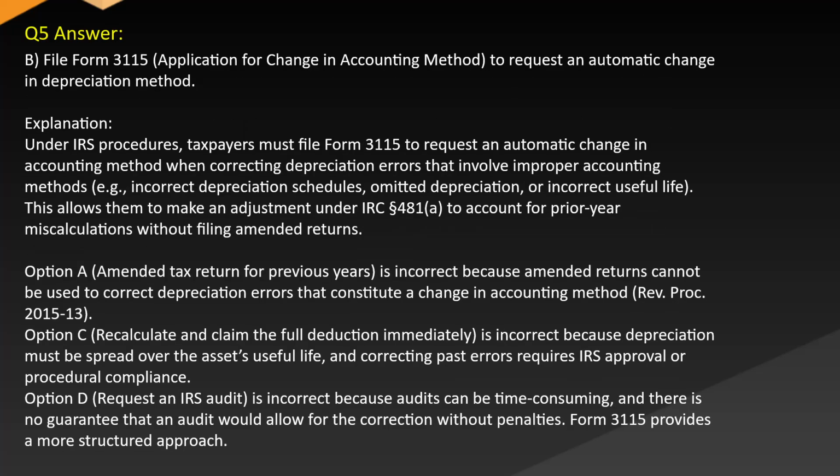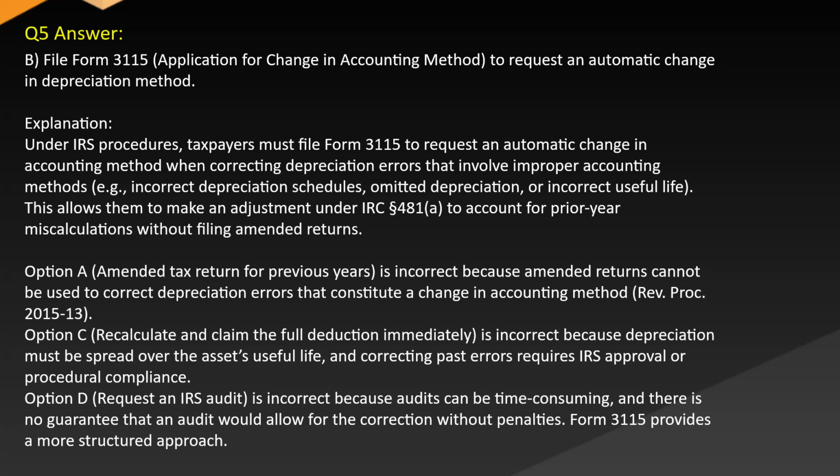Answer: B. File Form 3115, application for change in accounting method, to request an automatic change in depreciation method. Explanation: under IRS procedures, taxpayers must file Form 3115 to request an automatic change in accounting method when correcting depreciation errors that involve improper accounting methods, e.g., incorrect depreciation schedules, omitted depreciation, or incorrect useful life. This allows them to make an adjustment under Section 481(a) to account for prior year miscalculations without filing amended returns.